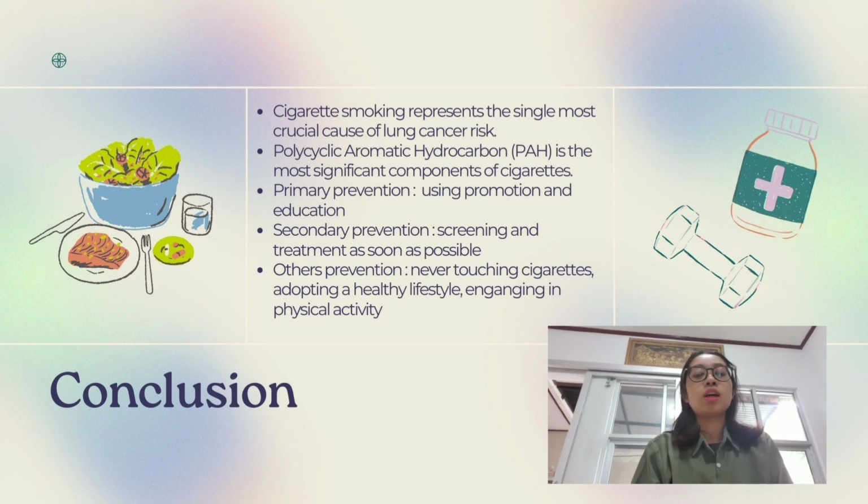So to avoid lung cancer caused by cigarette smoke, we can apply the basic prevention of lung cancer that is divided into 2 parts. The first one is primary prevention and the second one is secondary prevention. The primary prevention is focusing on promotion and education, and the secondary prevention is focusing on screening and treating it as soon as possible. However, we can also avoid this in our daily life, like never touching cigarettes, adopting a healthy lifestyle, avoiding smokers because we can be a passive smoker or secondhand smoker, and also engaging in physical activity.